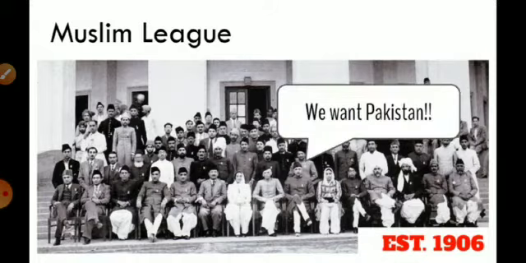Just as the INC was dominated by Hindu Indians and their concerns, members of the Muslim Indian community formed the Muslim League. This group of upper-class Muslims advocated for the establishment of a separate Muslim-majority nation-state. We'll talk more about that in a minute.